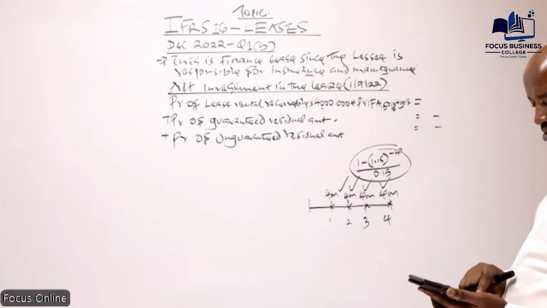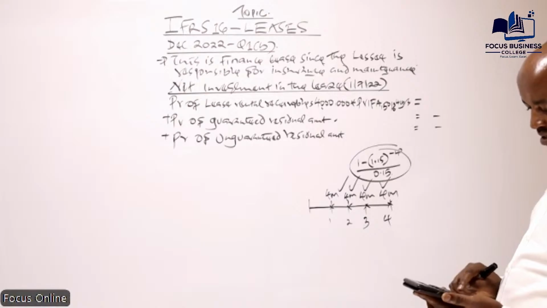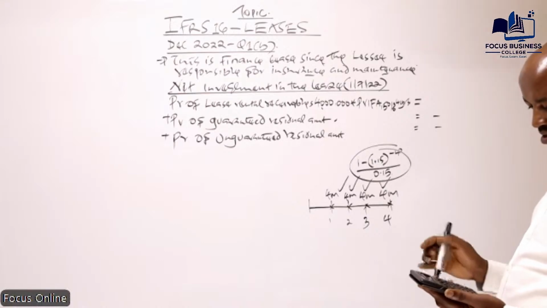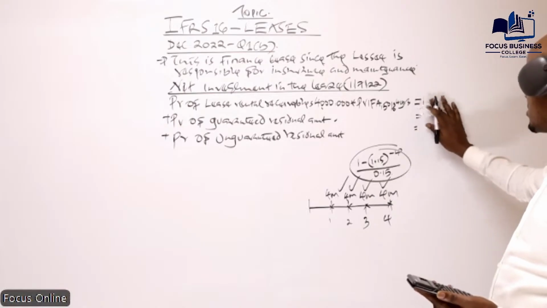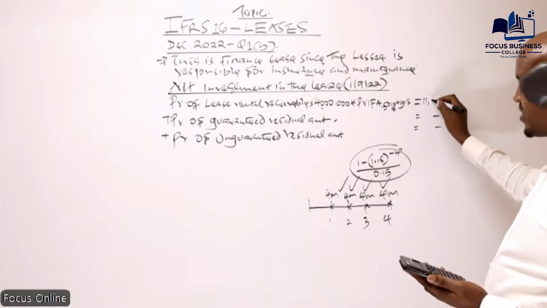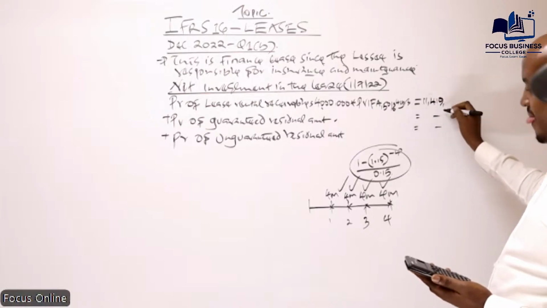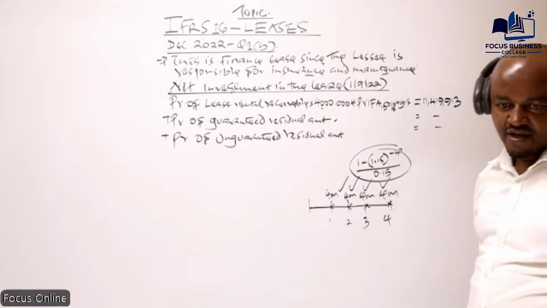We take 1 minus the answer divided by 0.15, and then we multiply that with 4 million. In this case, I'm getting a value of 11 million, 419, 913. Is that what you're getting?